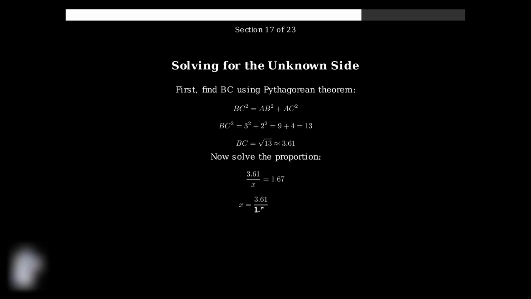Now we can solve for x. We know that 3.61 over x equals 1.67. Cross-multiplying and solving, x equals 3.61 divided by 1.67, which is approximately 2.16. We can verify our answer by checking that all ratios equal 1.67. This confirms that our solution is correct and the triangles maintain their proportional relationship.